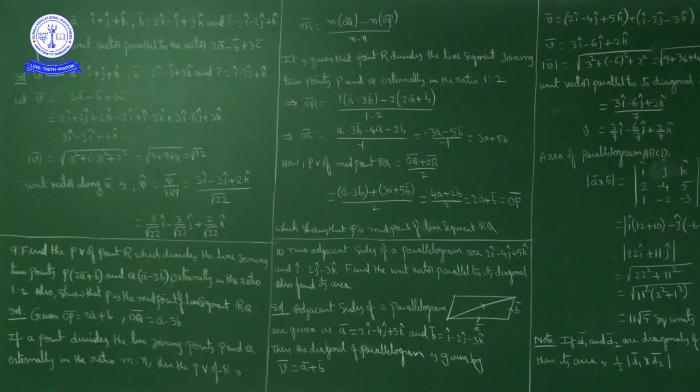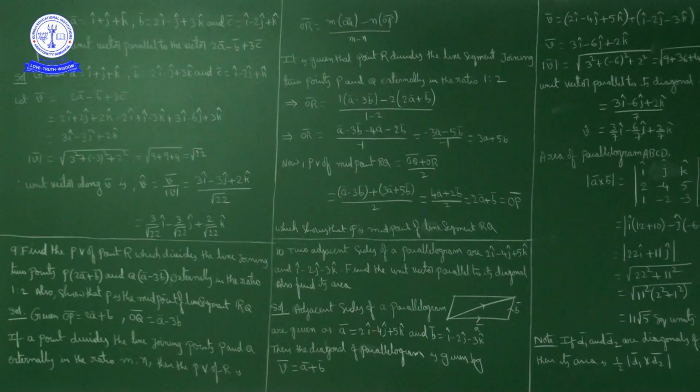Question number 10. Two adjacent sides of a parallelogram are 2i cap minus 4j cap plus 5k cap, which is one side of the parallelogram, and the other adjacent side is i cap minus 2j cap minus 3k cap. Find the unit vector parallel to its diagonal. Also find its area.